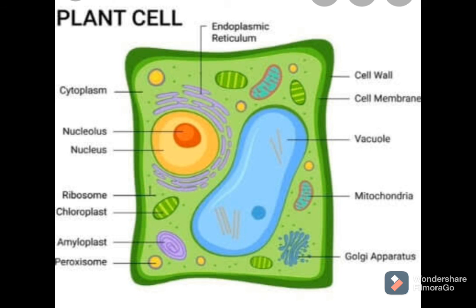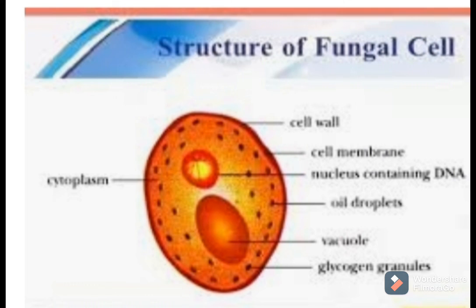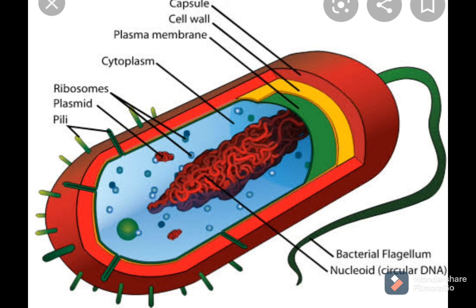Then what about fungal cells and bacterial cells? Why is a cell wall present in a fungal cell? Because fungal cells are also stationary, that is why for protection of their cell membrane, a cell wall is present in fungal cells. And what about bacterial cells? Bacterial cells can move here and there, they are not stationary, but bacterial cells live in unfavorable conditions, an unfavorable environment.